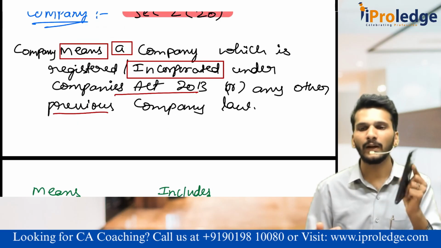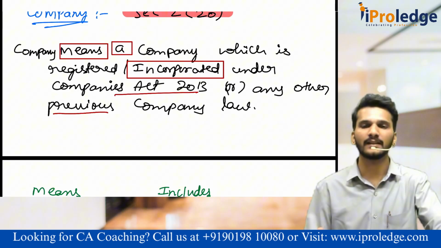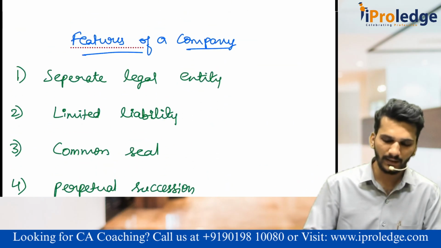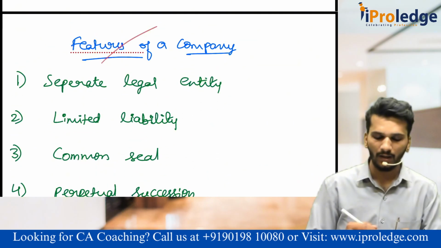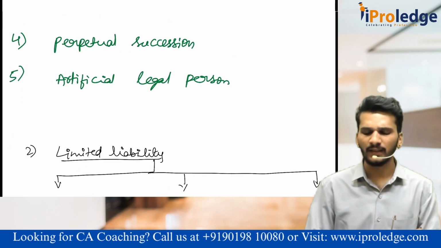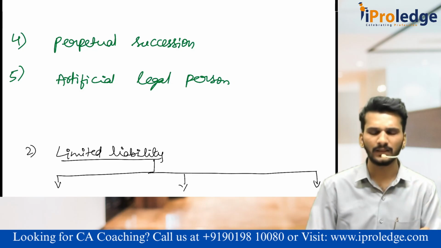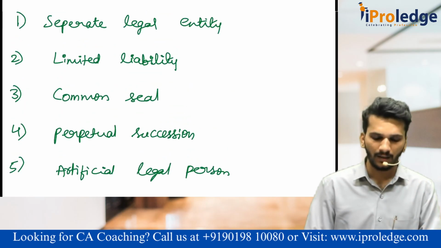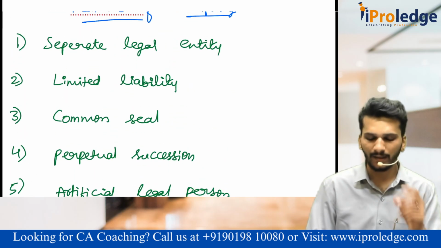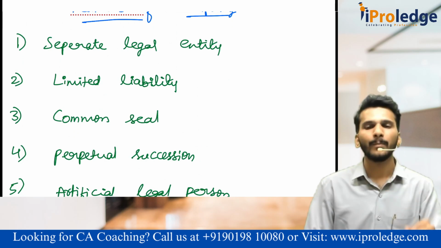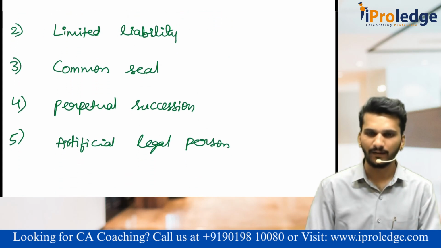Again, we started with the discussion that the moment we see this mobile, it means mobile. Sir, then what is mobile? Mobile means something which has some features. We started discussing the features of the company, which we also call characteristics. There are some other characteristics also, but this is sufficient for examination. The characteristics are separate legal entity, limited liability, common seal, perpetual succession, and artificial legal person.